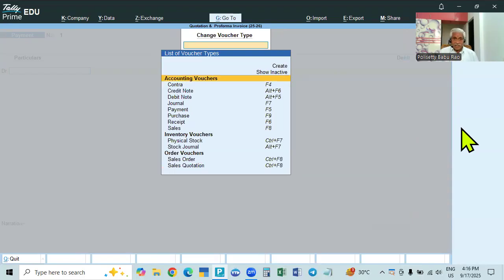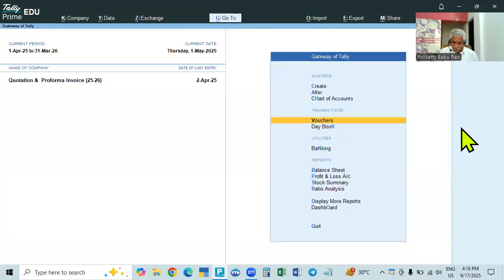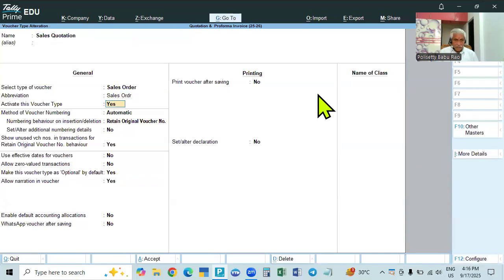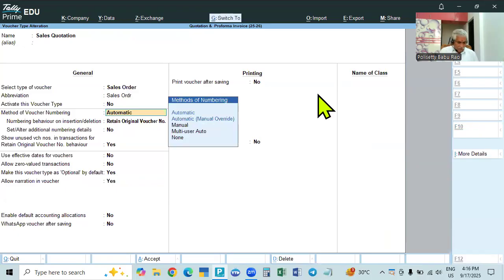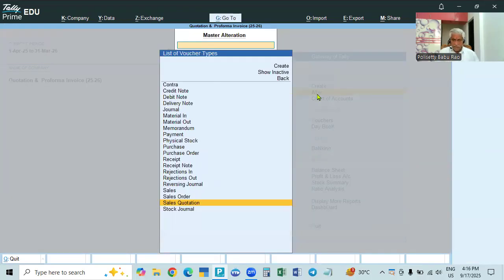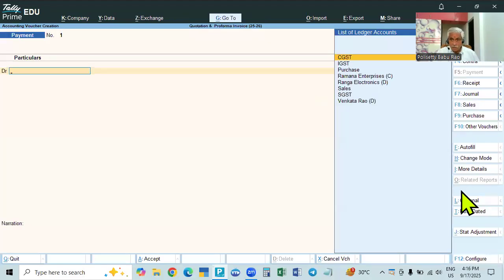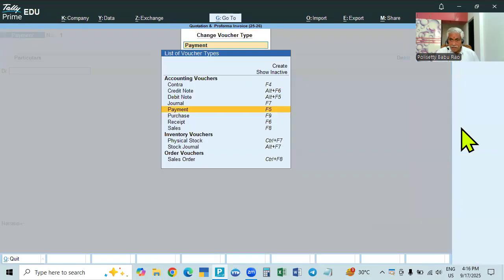Suppose when you are creating this voucher type and you give no here, it is created but not activated. In such a case, go to the voucher and see here, other vouchers.